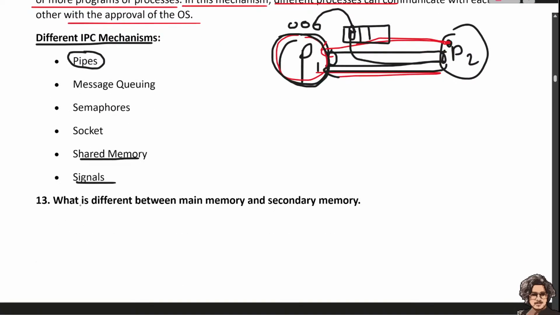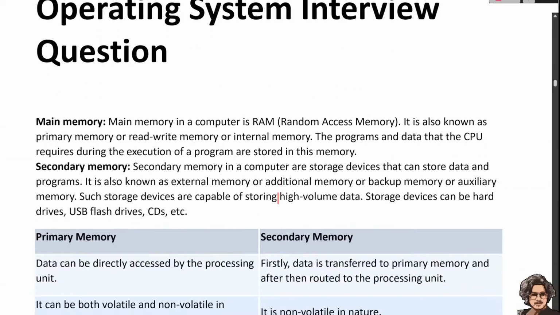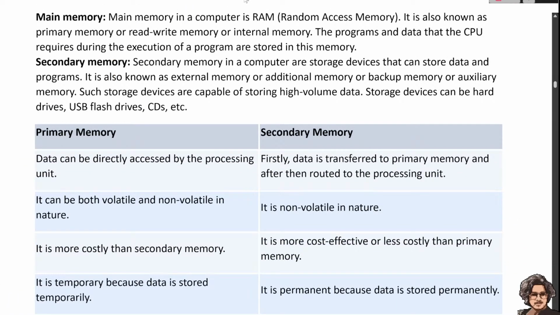Okay. What is the difference between main memory and secondary memory? We all know main memory. The main memory in a computer is RAM, random access memory, also known as primary memory, the read-write memory, or the internal memory.